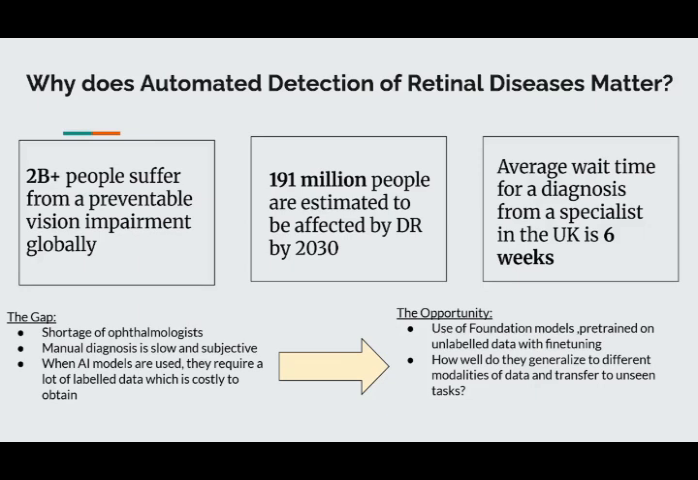That gap is the shortage of ophthalmologists, manual diagnosis being slow and subjective to factors such as bias and reliance on specific clinical setup. And if and when AI models are used, they require labeled data, which is costly to obtain because medical data is scarce to begin with. Hence there is an opportunity, and the opportunity is to use intelligent AI models such as foundation models, which have been pre-trained on unlabeled data with fine-tuning to overcome the problem of data scarcity. So the question becomes, how well do they generalize to different modalities of data and transfer to unseen tasks?